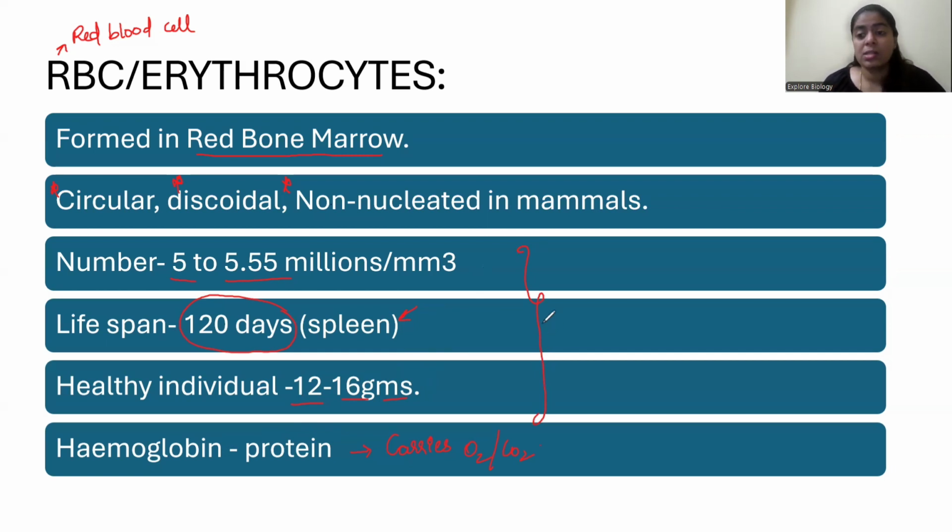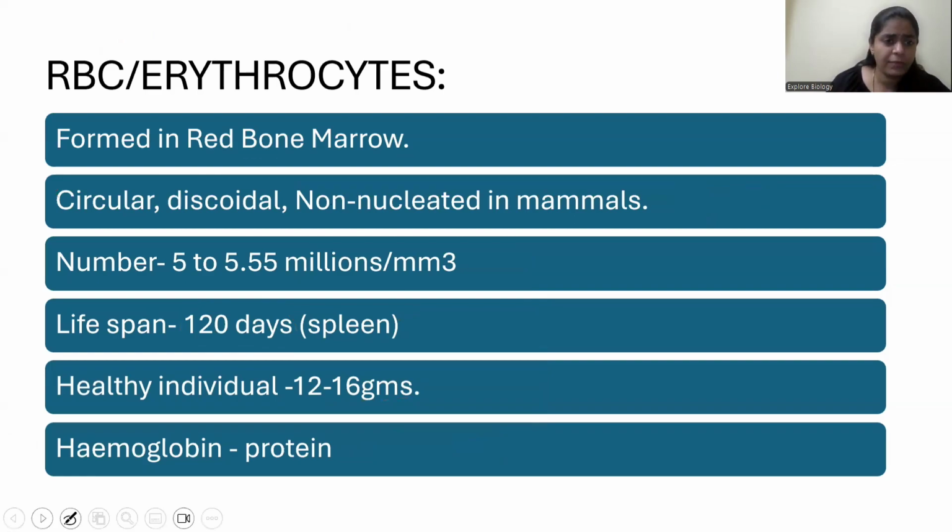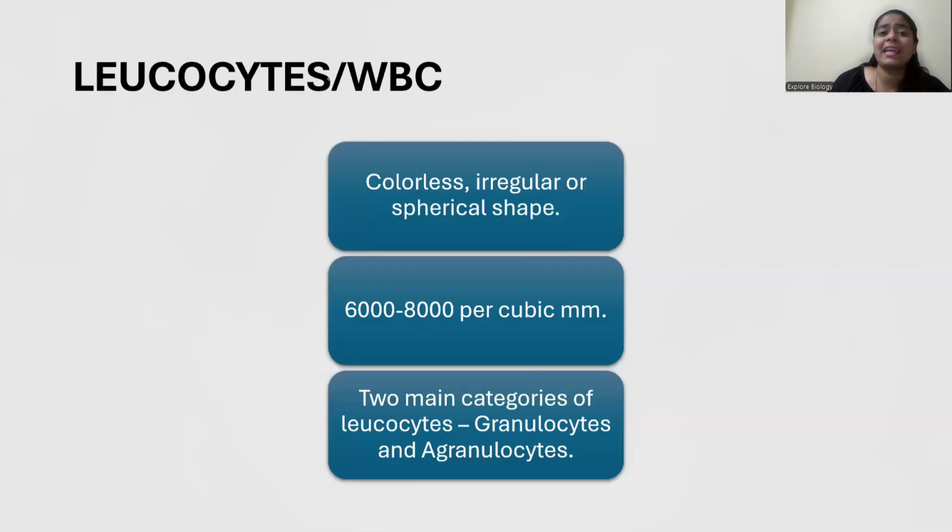Circular, discoidal, non-nucleated, these all help in the function of RBC. Based on the function, the structure is designed, right? So it's very, very important. The lifespan, how much a healthy individual should have, all these parts are very important. Coming to the second type of cell.